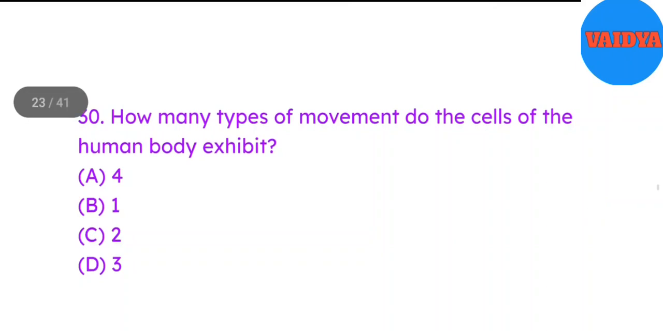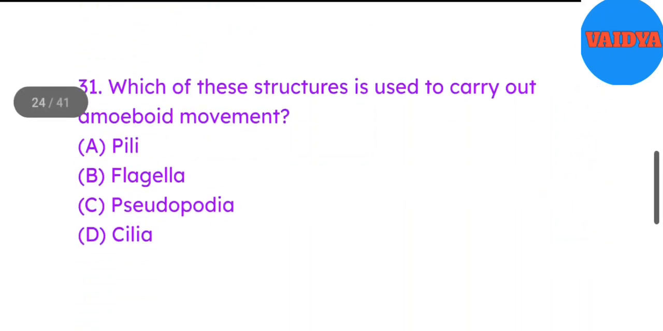30. How many types of movement do the cells of the human body exhibit? A. 4. B. 1. C. 2. D. 3. Answer D. 3. 31. Which of these structures is used to carry out amoeboid movement? A. Pili. B. Flagella. C. Pseudopodia. D. Cilia. Answer C. Pseudopodia.